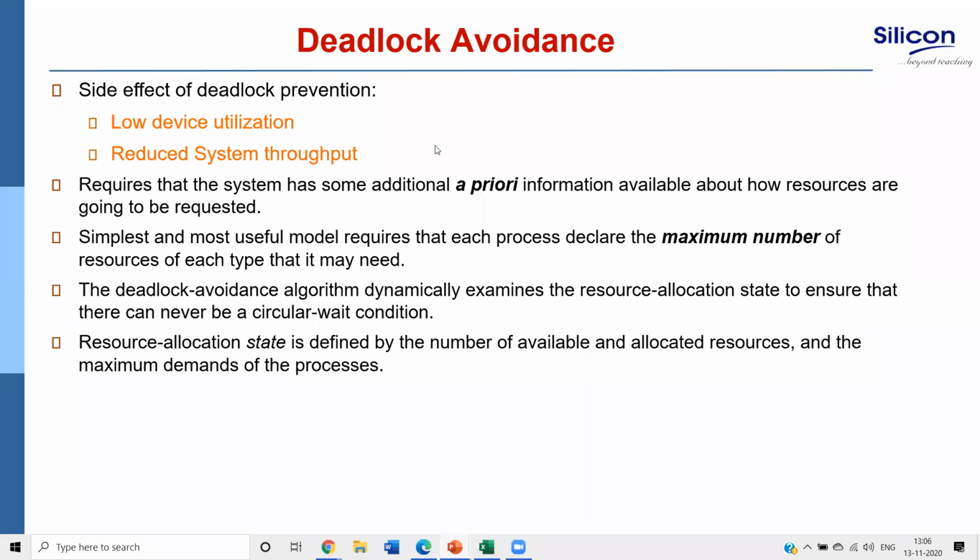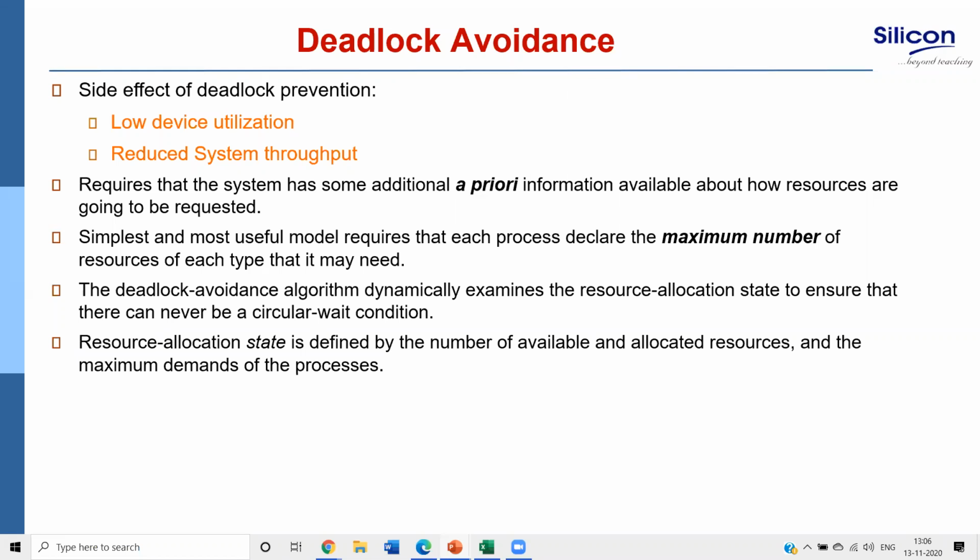In the previous class we discussed deadlock prevention, and now we'll go for deadlock avoidance. Deadlock avoidance says that before allocating a resource to a process, when the process requests it, check whether it will lead to any unsafe state or not. Now, what is an unsafe state?